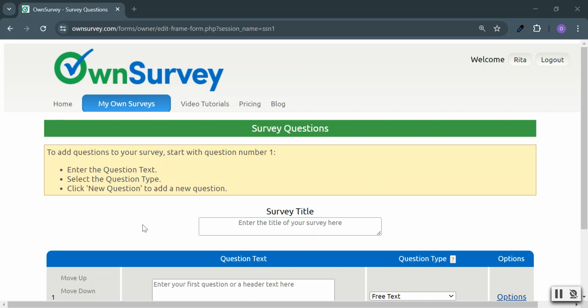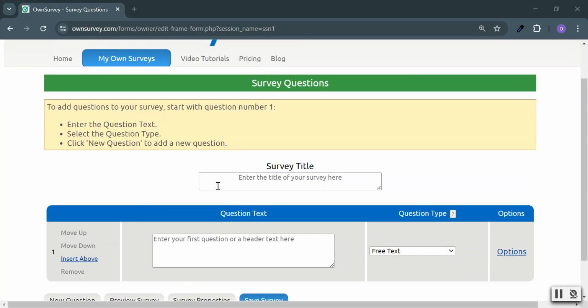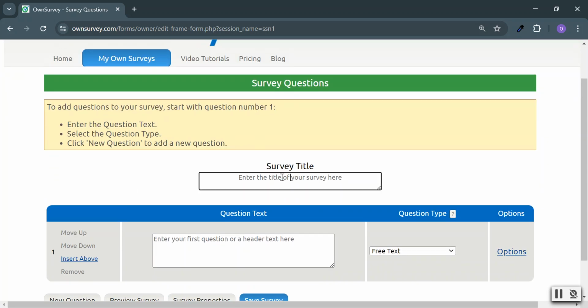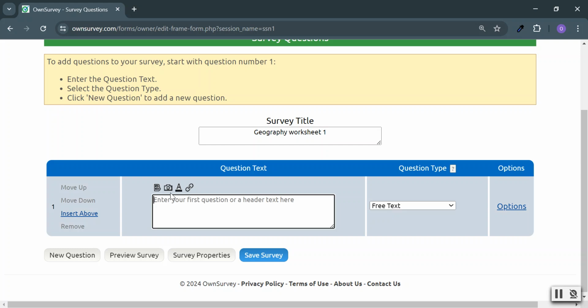So let's go. Let's do this. Let's give it an example. Okay, let's see. I'm in ownsurvey.com. I clicked on new survey and let's start. Survey title. Let's say this is a geography worksheet number one, right? Okay. And let's see, the first question can be